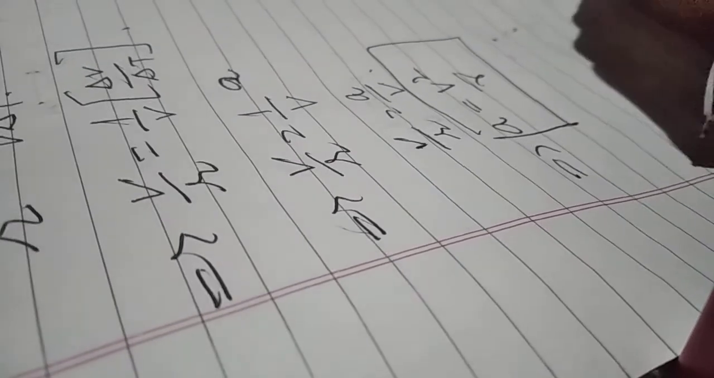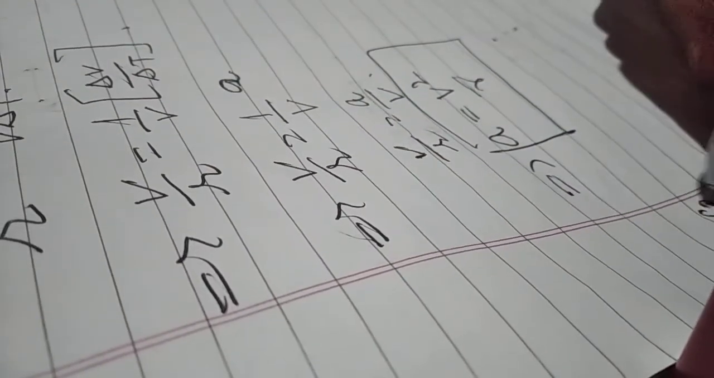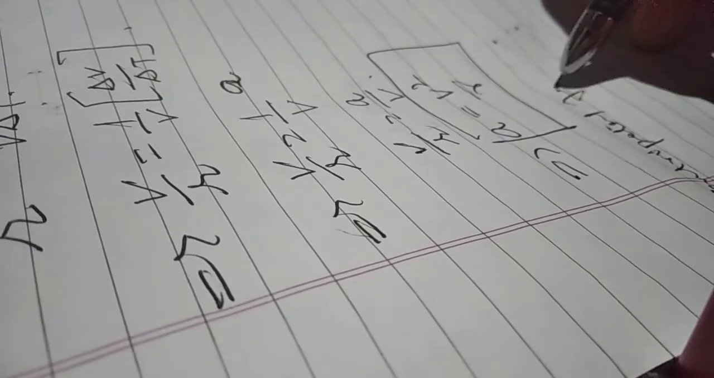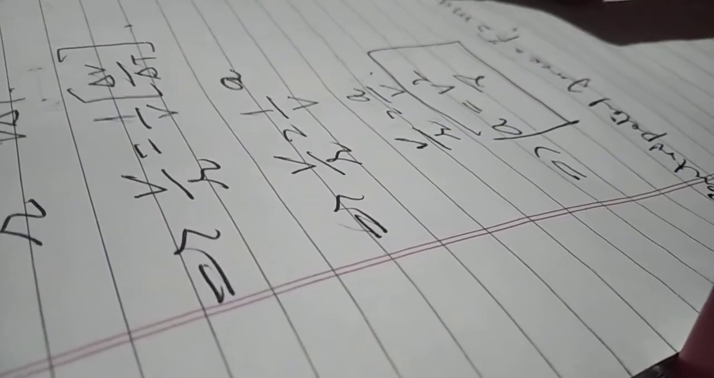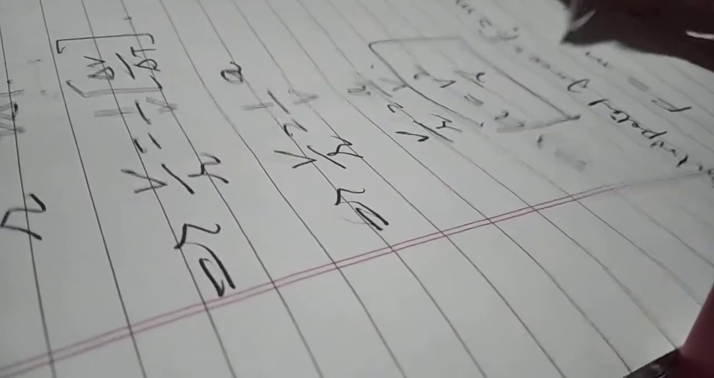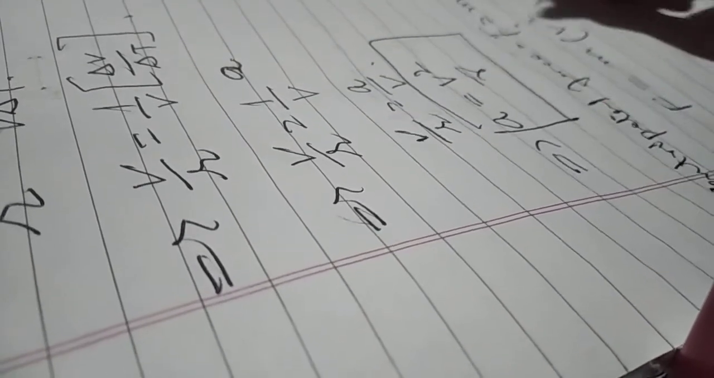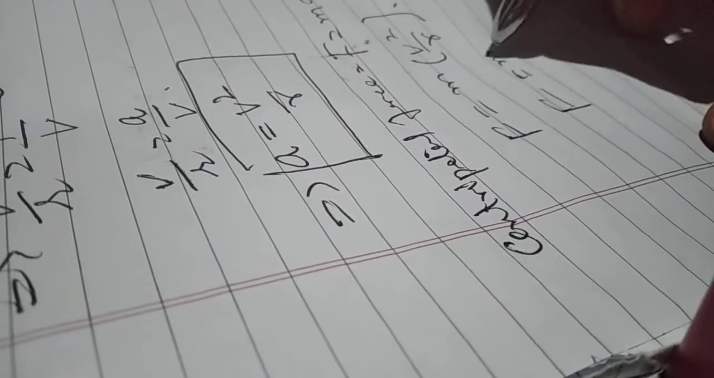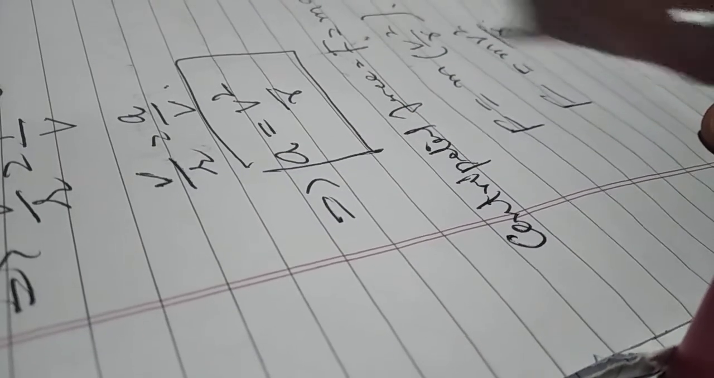Now we are considering the centripetal force. F is equal to ma from the second law, so centripetal force F is equal to m into a, which is V square by R. So centripetal force F is equal to mV square by R.